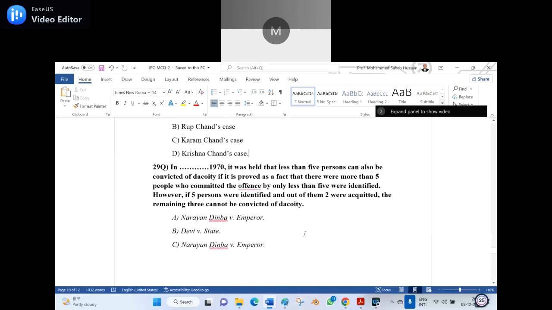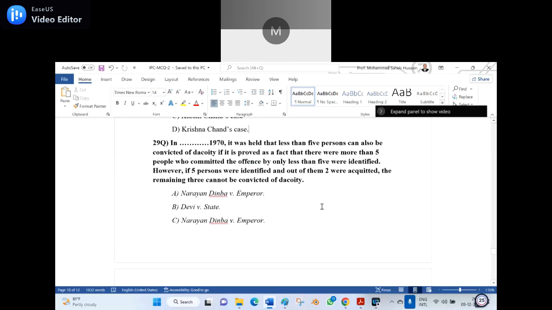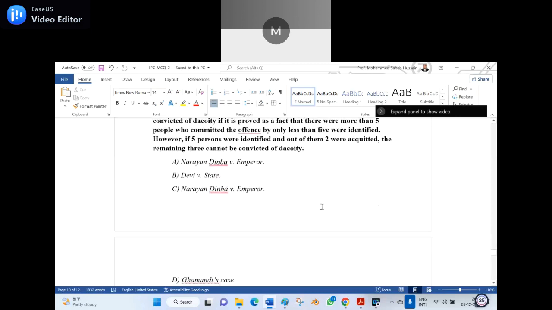29th question. In dash 1970, it was held that less than 5 persons can also be convicted of dacoity if it is proved as a fact that more than 5 people committed the offense but only fewer than 5 were identified. However, if 5 persons are identified and 2 of them are acquitted, the remaining 3 can't be convicted of dacoity because dacoity needs 5 or more. Okay, it is decided in which case law?